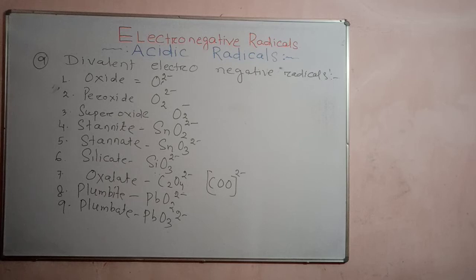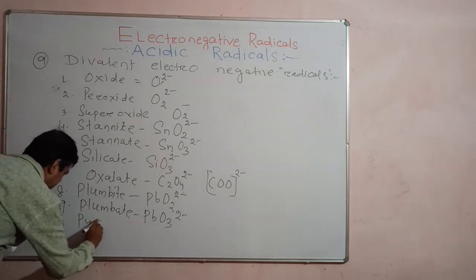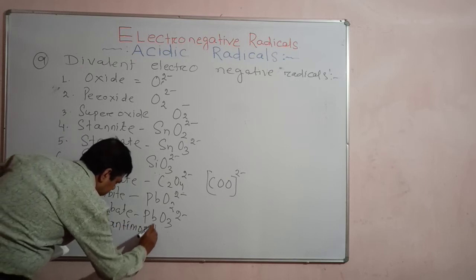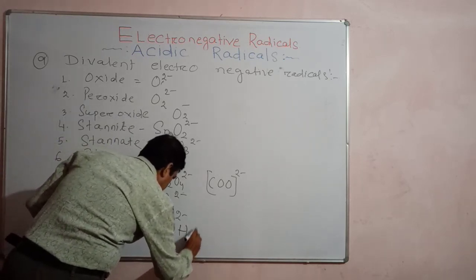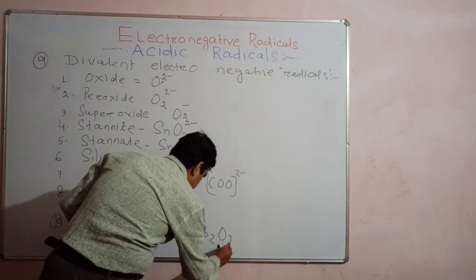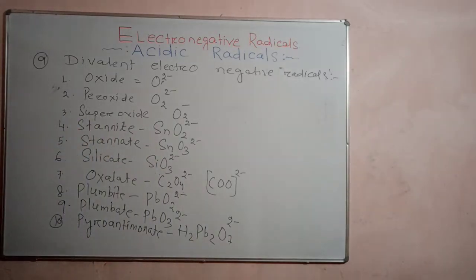Another interesting radical is pyroantimonate. The formula is H2Sb2O7 2 minus, divalent. This is called pyroantimonate. Okay. Understand? Note down.